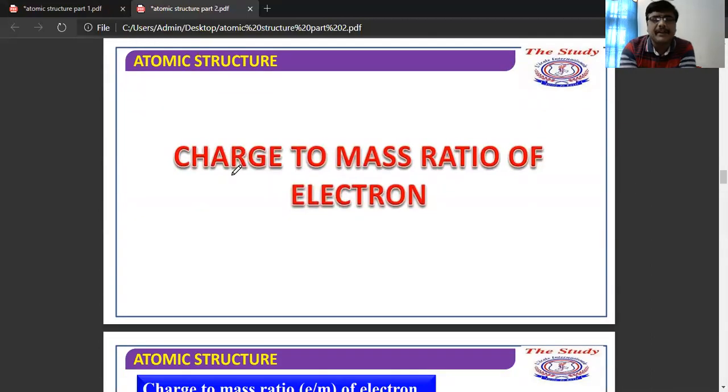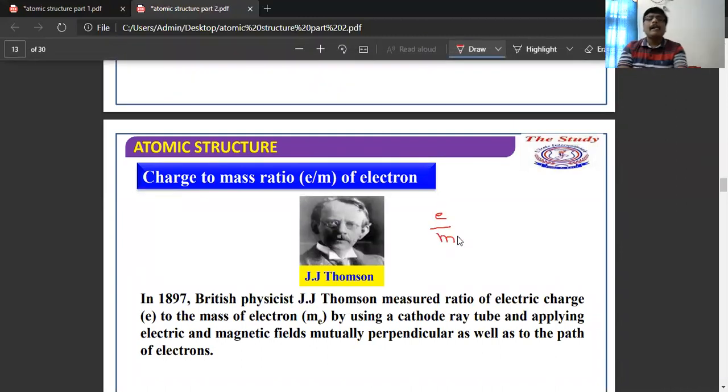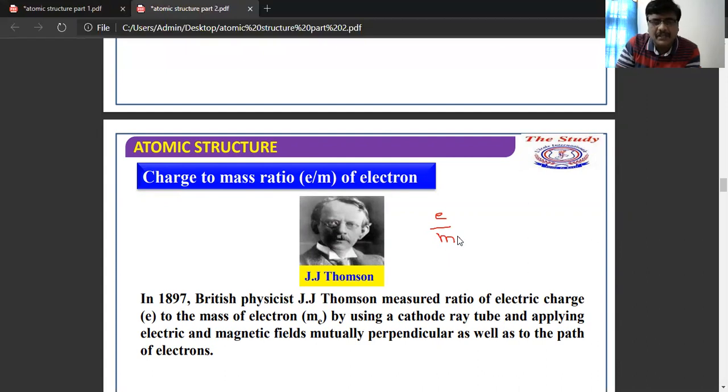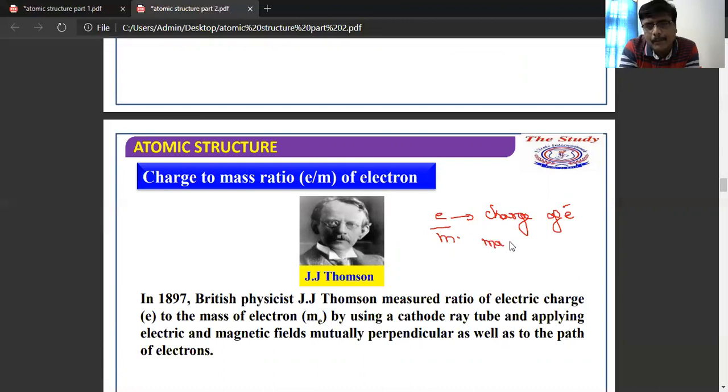Next, very important: the charge to mass ratio of the electron, that is e/m of the electron. J.J. Thomson measured the charge to mass ratio of the electron. What is e? e is the charge of the electron, where m is the mass of the electron.